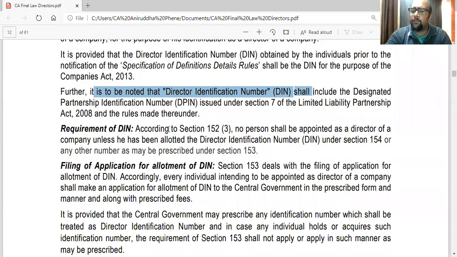According to section 152 subsection 3, no person shall be appointed as a director unless he has been allotted DIN under section 154, that is the section in which you get a DIN, or any other number as may be prescribed under section 153. Any other number is basically a DPIN, that is also valid. So either you should have a DIN or a DPIN to become a director.